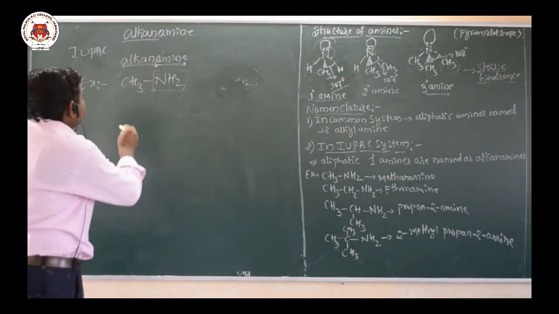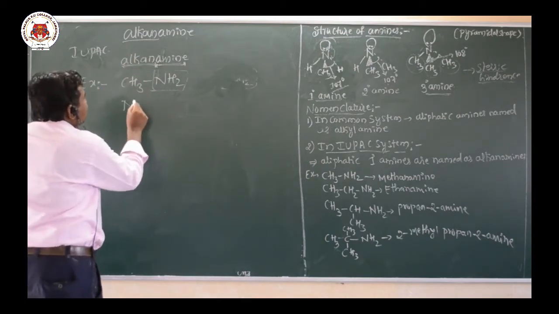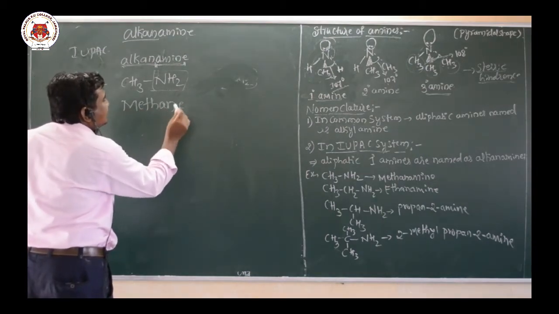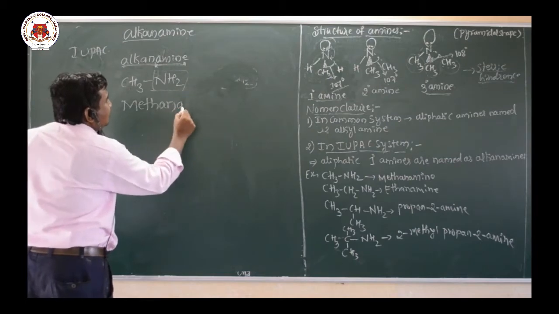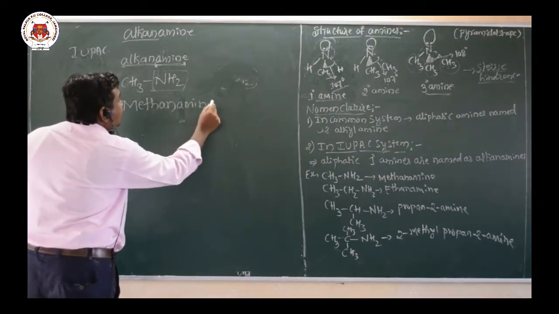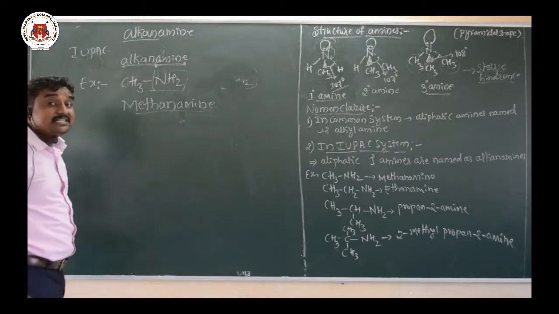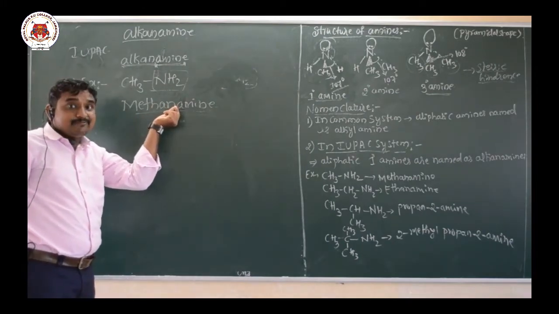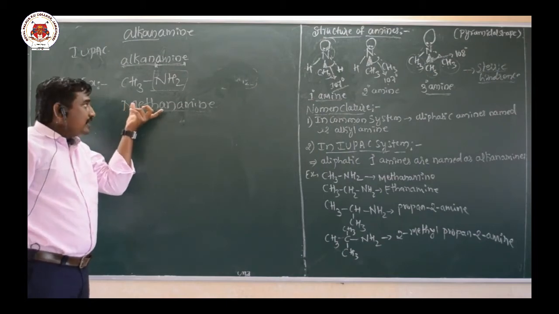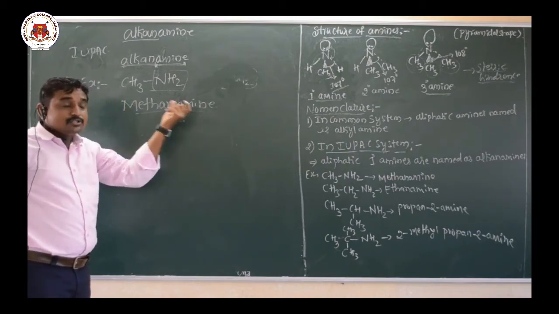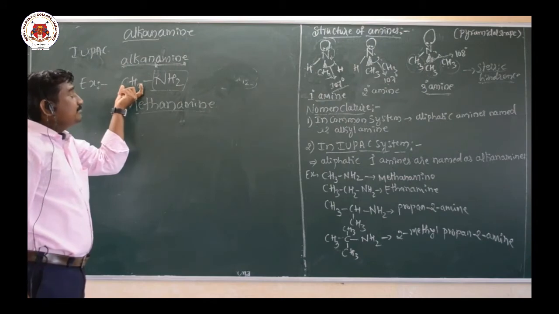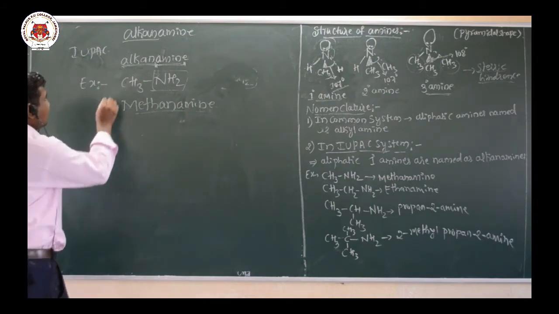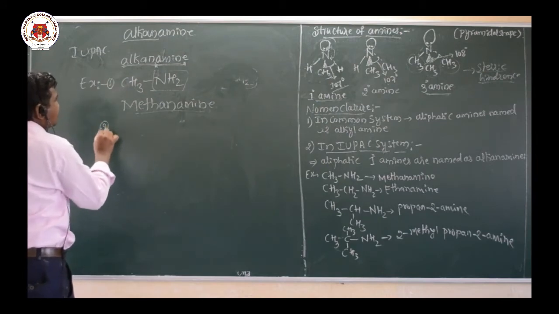Now, what is the name of this compound? Methane. Here the E letter is replaced by amine. What is the name of this compound? Methanamine, because here we replace the E letter from the alkane by the word amine. So we have an alkane, that is methane, and the name of the compound is methanamine. So similarly I will write one more example,